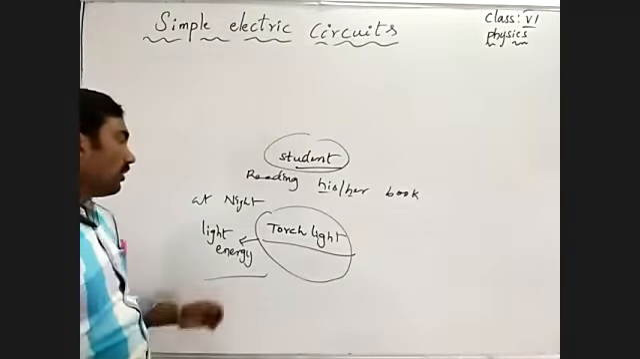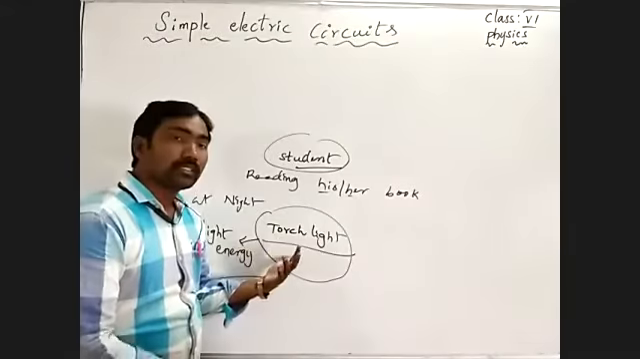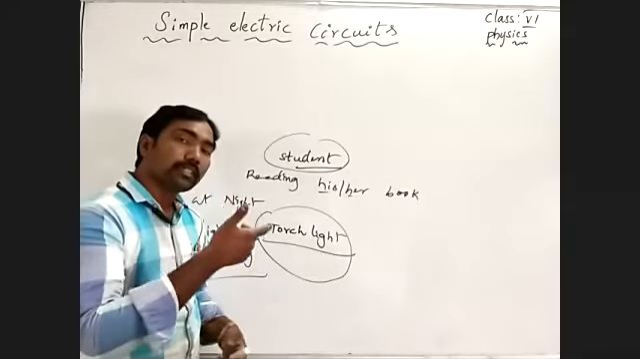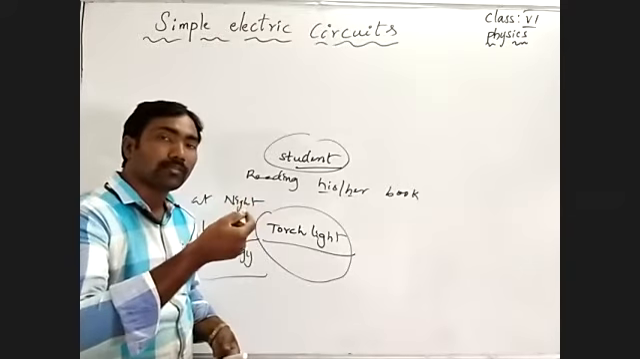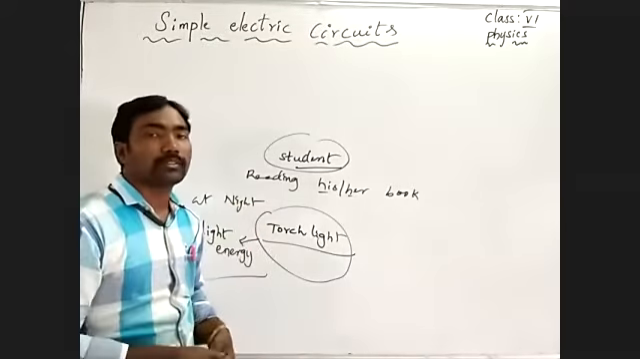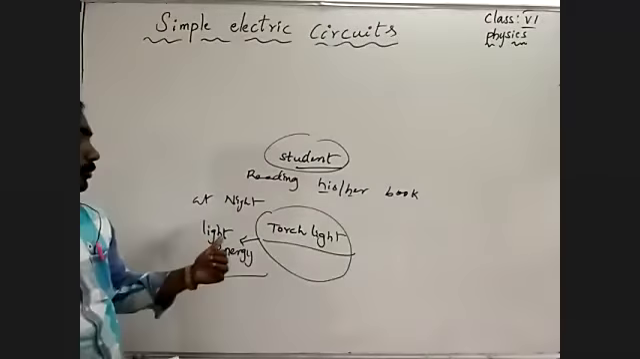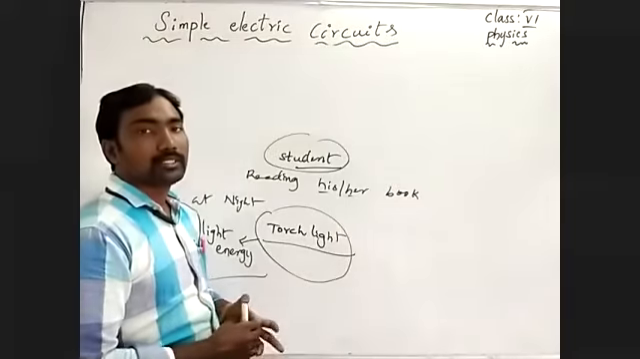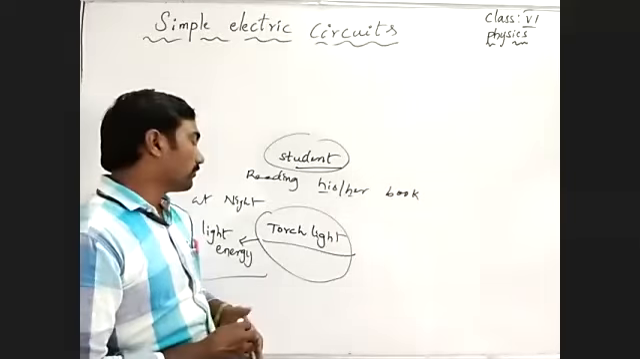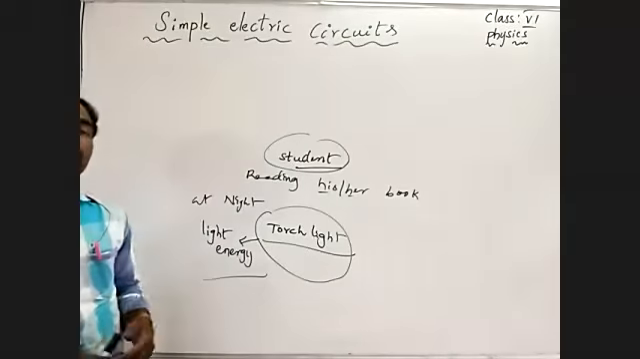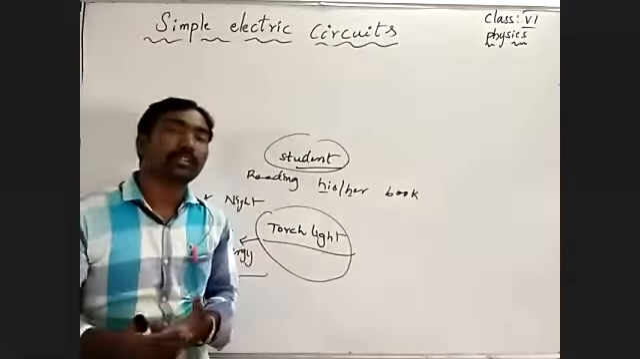Understand? So what happened by taking the torchlight? The student switched it on to give the glow of the torch bulb. But the student did not get light from the torchlight. What will happen? Why is the torchlight not giving light?